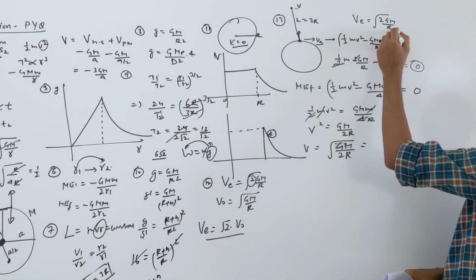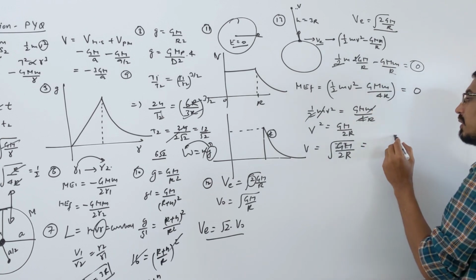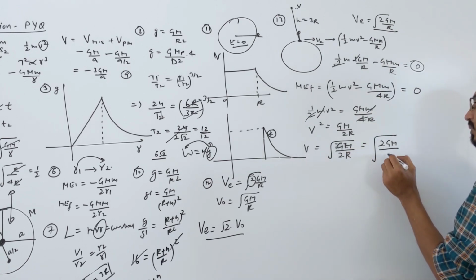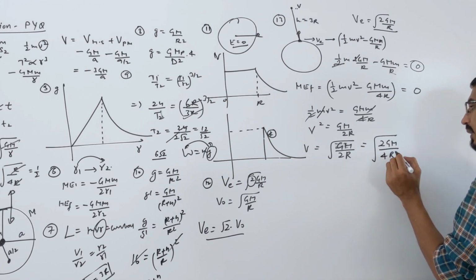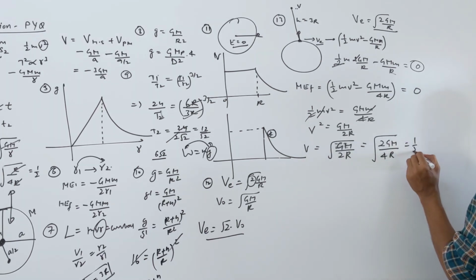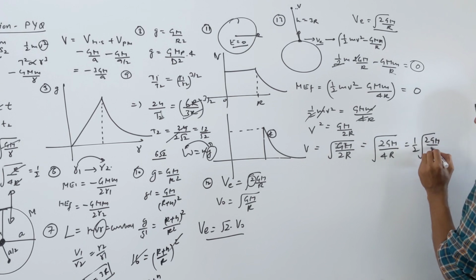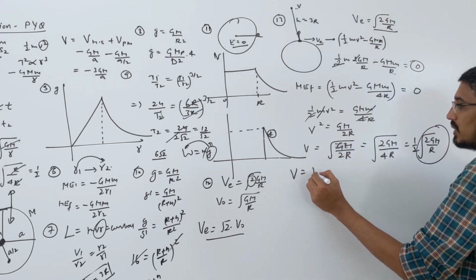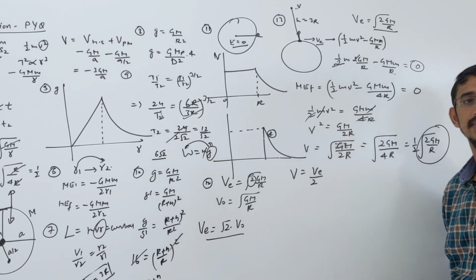We know escape is this formula, so we convert into that. You multiply and divide by 2, you get root 2GM upon 4R. This 4 you take outside, you get 1 by 2 of root 2GM by R, and this part is nothing but escape velocity. So velocity is just escape velocity by 2.